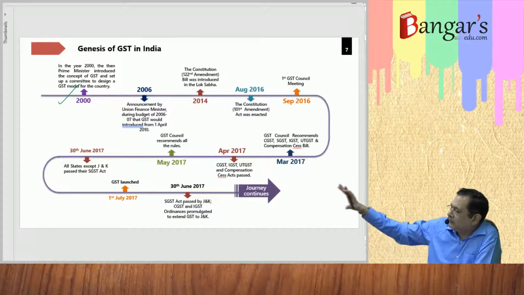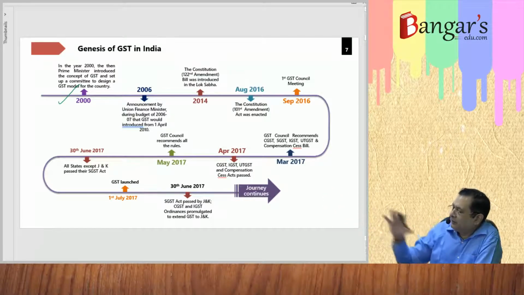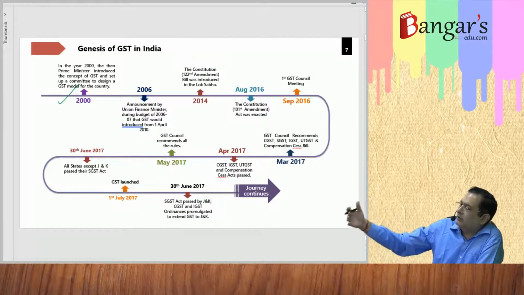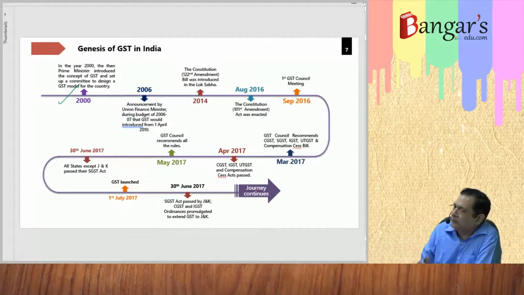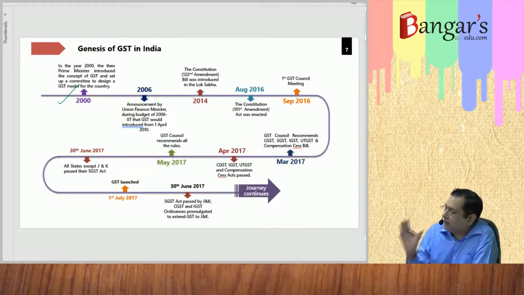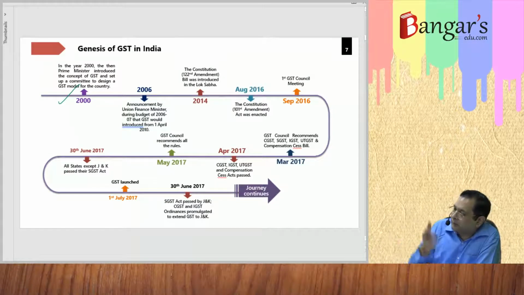These will be the taxes which will be levied by the central government. These will be the taxes which will be levied by the state. That is, the union list relates to the power vested with the central government to make laws, and there is a state list. So delineation was there. And on a single transaction, we have to give power to both center as well as state to levy a tax. For that purpose, we needed a constitutional amendment.